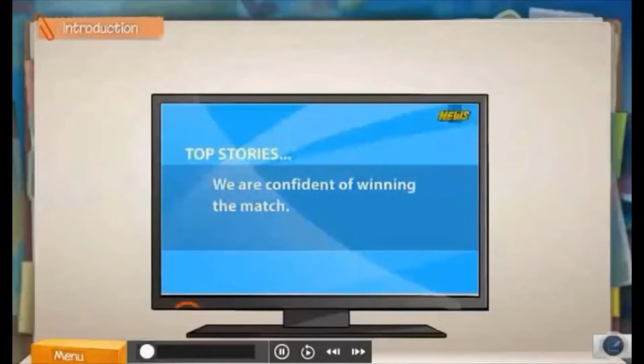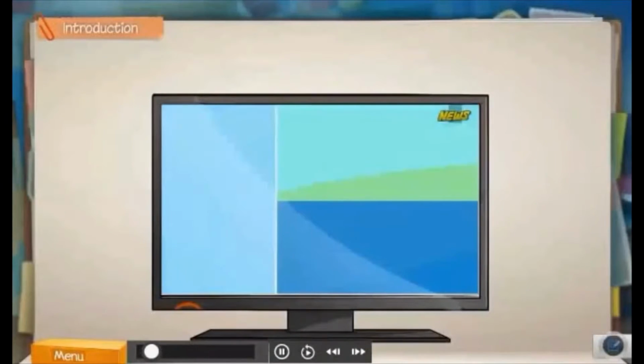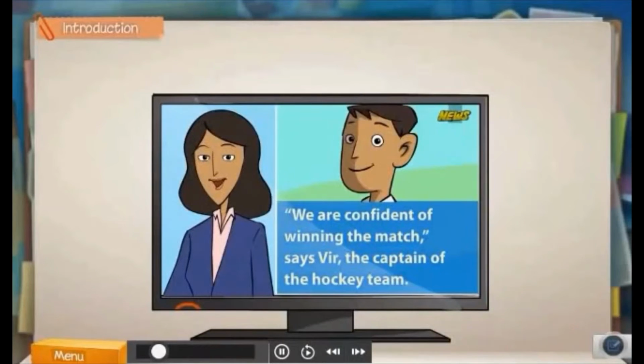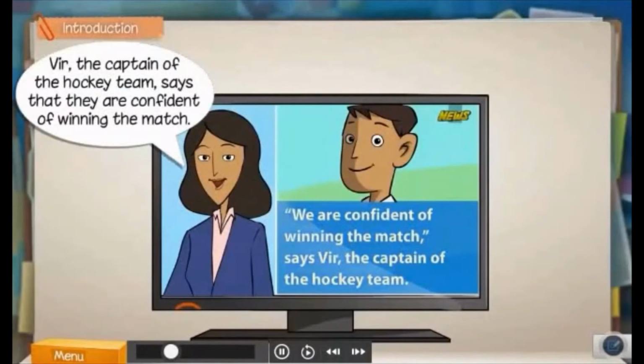We are confident of winning the match. Let's see how this statement made by Veer, the captain of the hockey team, is reported in the media. Both the sentences report what the captain of the hockey team said, but in different ways.